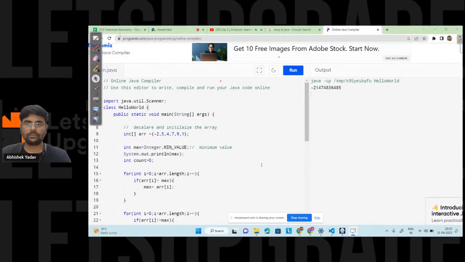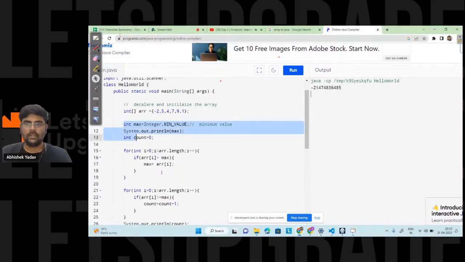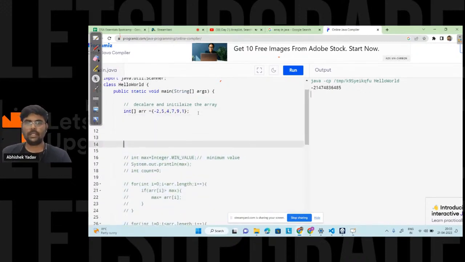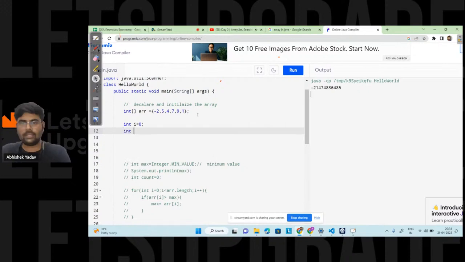So here, let's comment this one, right? And after that, what I will do, I have to take two variables. In order to swap two elements, I have to take two variables, that is int i is equal to 0, and the last element is present at which index?